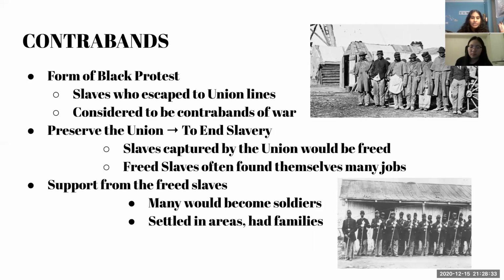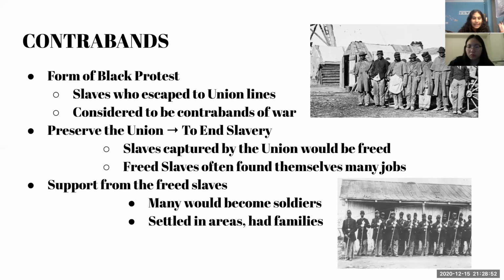And therefore, those who became contrabands of war found refuge within the war camps and often went on to work in businesses, with many becoming laundresses, skilled craftsmen, and other labor workers. In addition to this, many also became a part of the war as a workforce, becoming soldiers, spies, and sailors, helping out in the army any way they could.